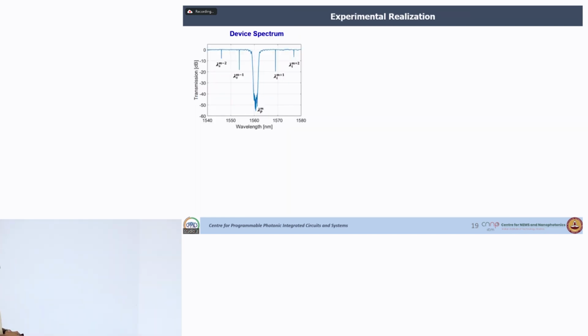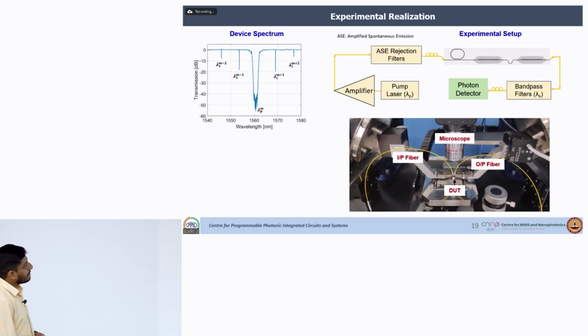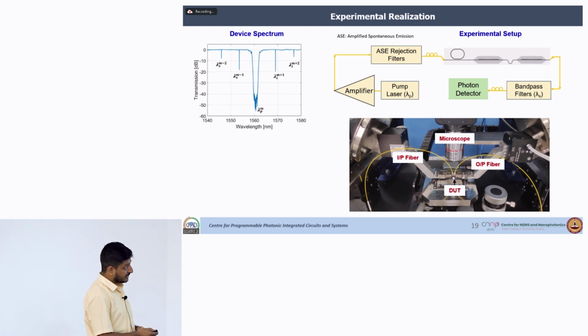Now, this is the device spectrum that we measured. These dips you are seeing are the resonances coming from the microring resonator, and this big dip is coming from the distributed Bragg reflector for the pump rejection filter. We pump our resonator corresponding to this wavelength such that we can have pairwise generation of the photon pairs. So, when we launch this pump, before that we have amplified it through an amplifier.